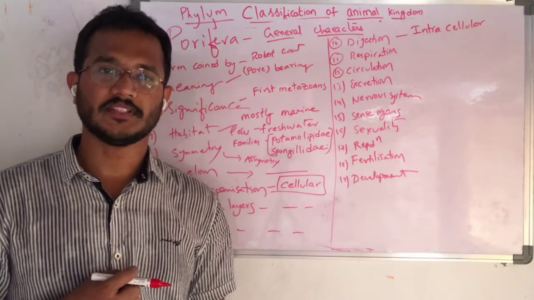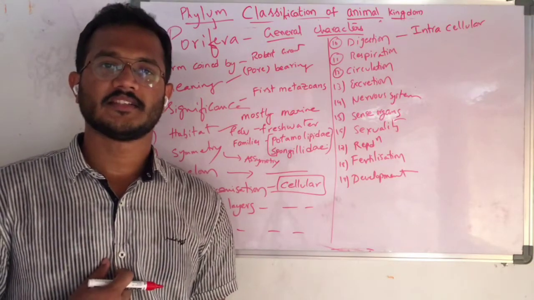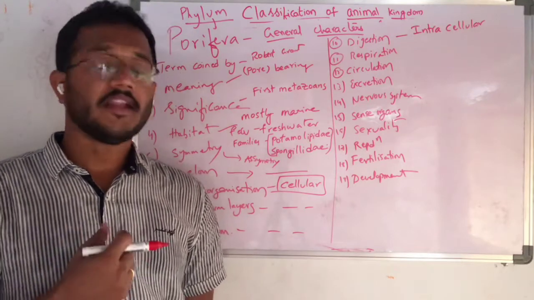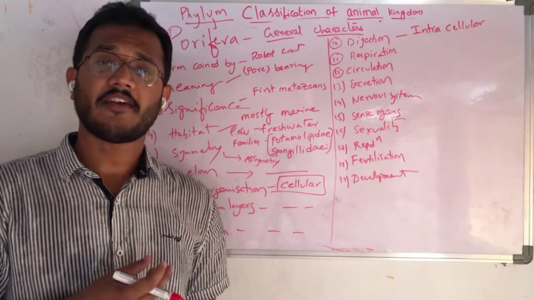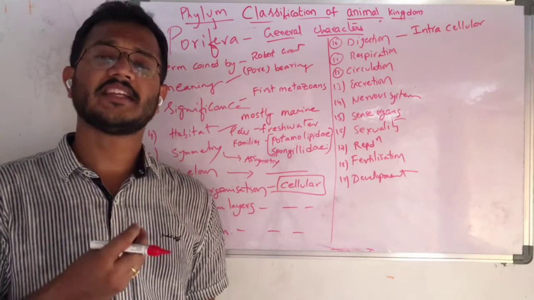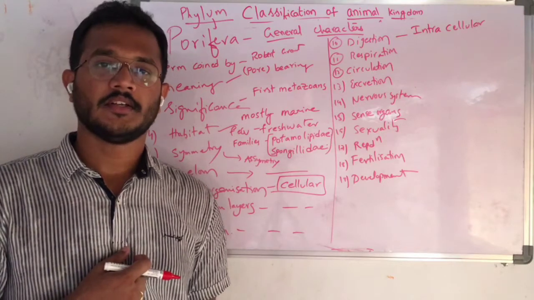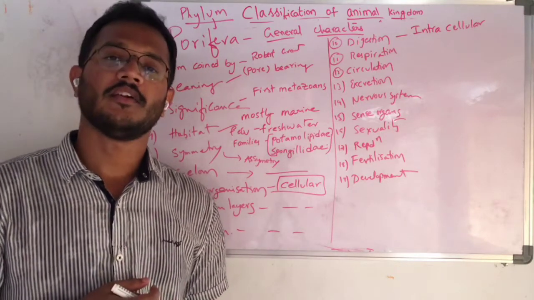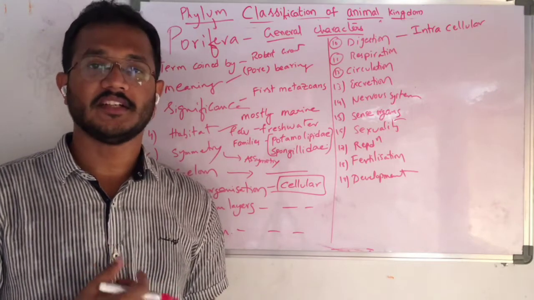There digestion happens, and the digested material enters into the cells. Understand? But here in the cell itself, the digestion takes place. Because they have only a few number of cells, each and every cell has to be specialized in a specific function. So that's why here the cells have the specialization of digestion inside them.